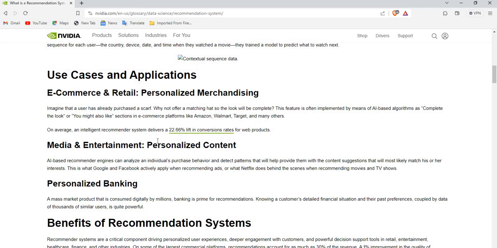Media and entertainment. AI-based recommender engines analyze individual purchases and detect patterns to provide content suggestions that will most likely match their interests. This is what Google and Facebook do to recommend ads. This is what Netflix does behind the scenes to recommend movies and TV shows.